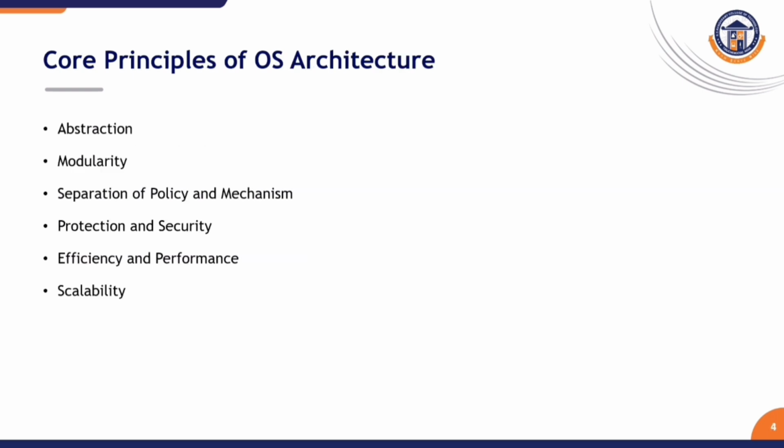The core principles of operating system architecture. Before looking at different architectures, we must understand the principles behind them. Every operating system architecture is built on certain design principles such as abstraction, modularity, separation of policy and mechanism, protection and security, efficiency and scalability. Let us understand each one slowly and clearly.